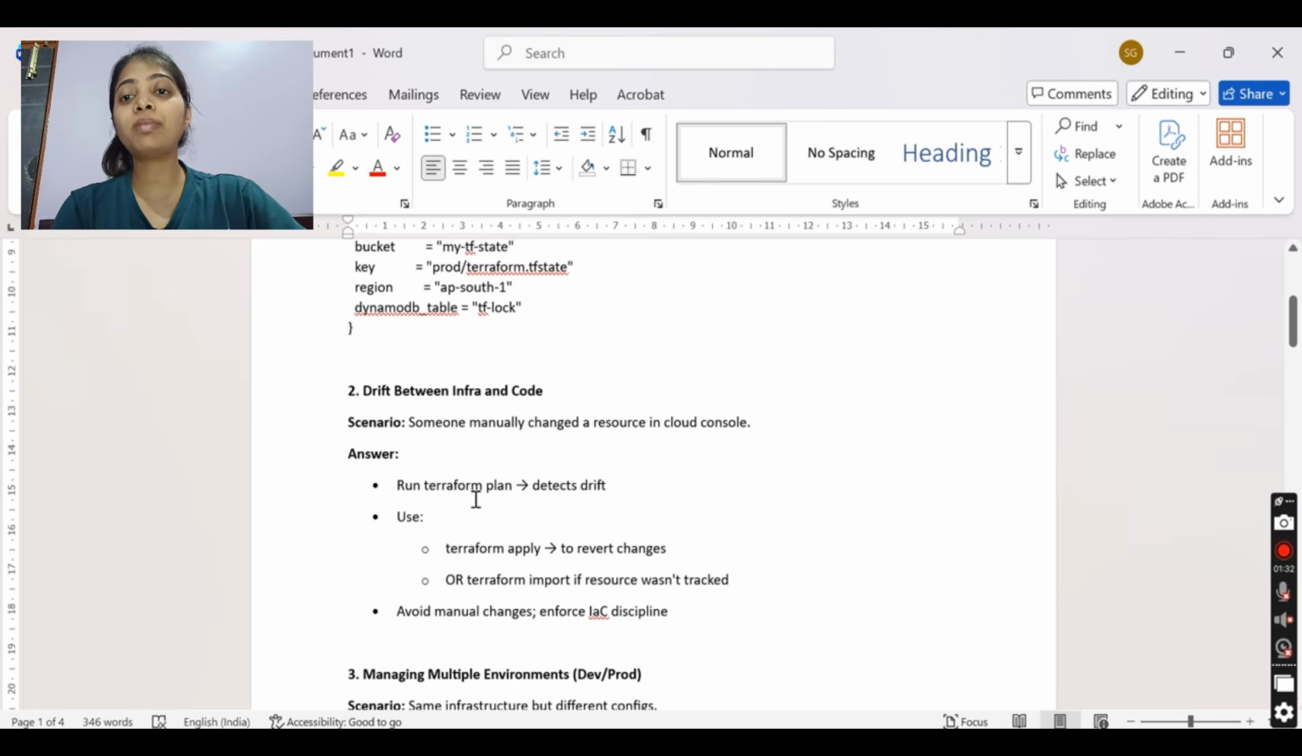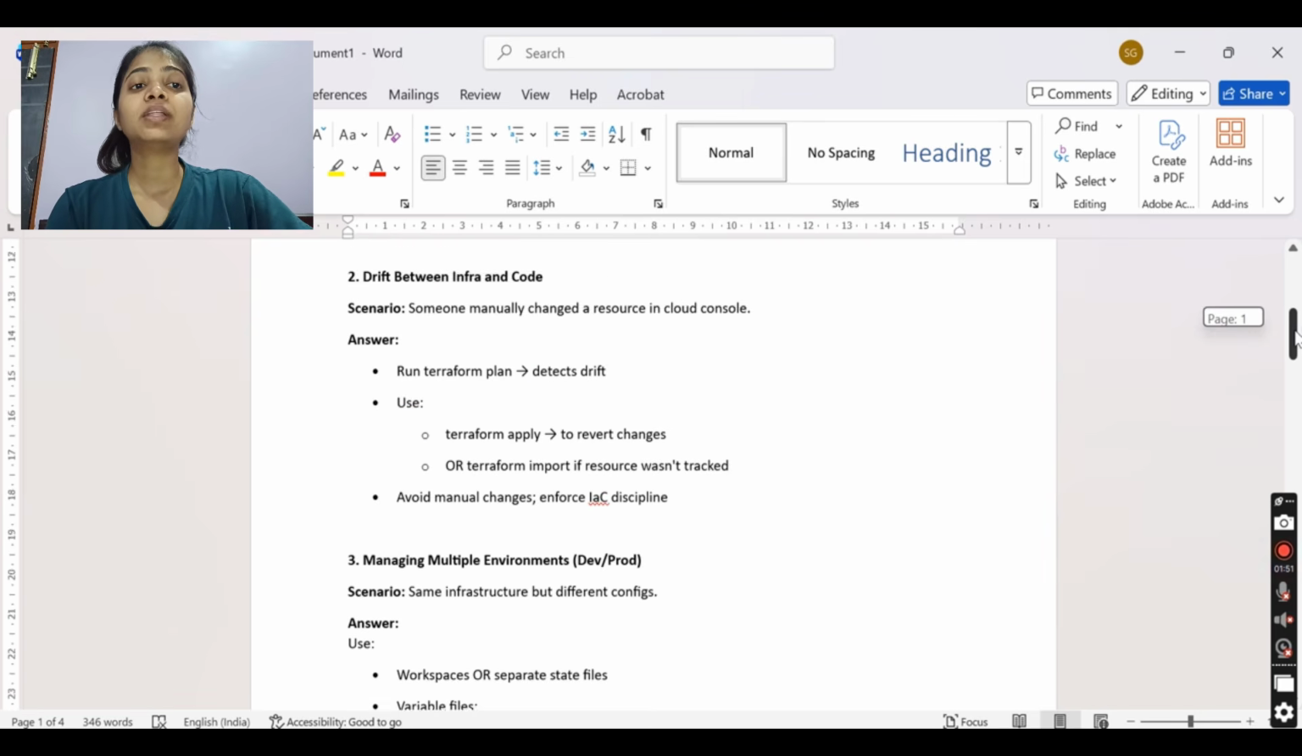Terraform plan detects drift. If there is a drift, we get a mail accordingly, and we need to do Terraform apply to revert the changes, or Terraform import if the resource wasn't tracked. So avoid manual changes and enforce IaC discipline.